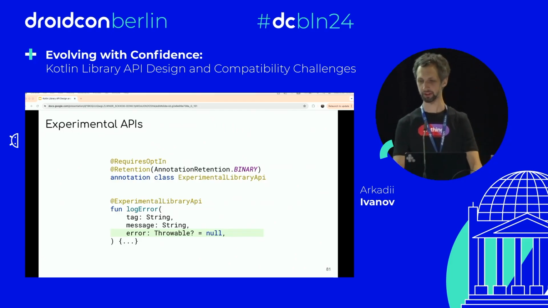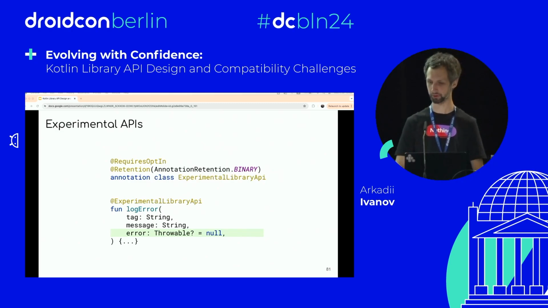And don't forget that we have the RequiresOptIn annotation in the standard library. With this, we can create our own annotation class, let's say ExperimentalLibraryApi, and we can annotate our APIs in our library so that clients know that this API is yet experimental and it may change at any point, and we don't have to bump the major version when we change this API. And it's very useful to test our APIs, receive feedback, and update the API, and eventually promote it to stable. So it's okay to break.